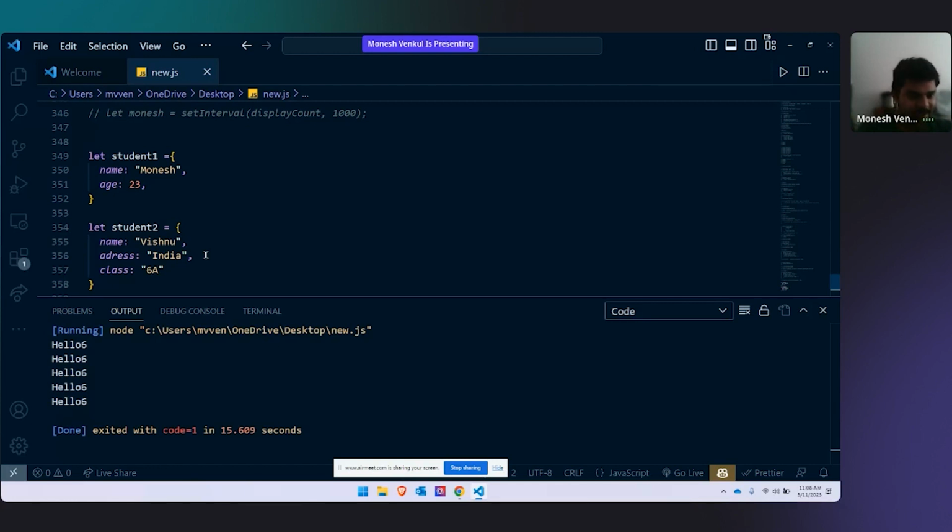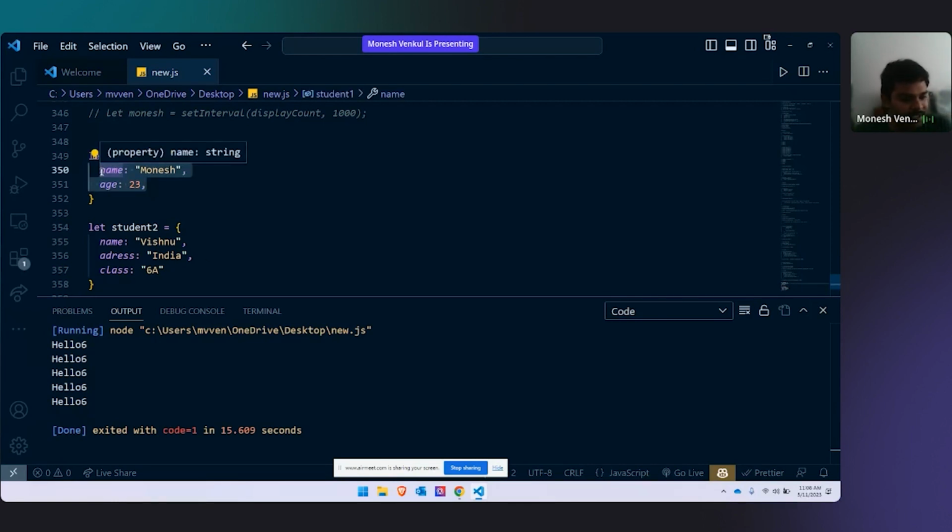I'll give you a hint. Am I storing the same data for every student? No, right? But in real life, I have to take the same information from every student. If I take one student's phone number, I have to take the phone number from every student, because I should not show any partiality while taking data. But what happens when I'm writing code is, without me knowing, maybe for student 1, I have taken only a name and age.